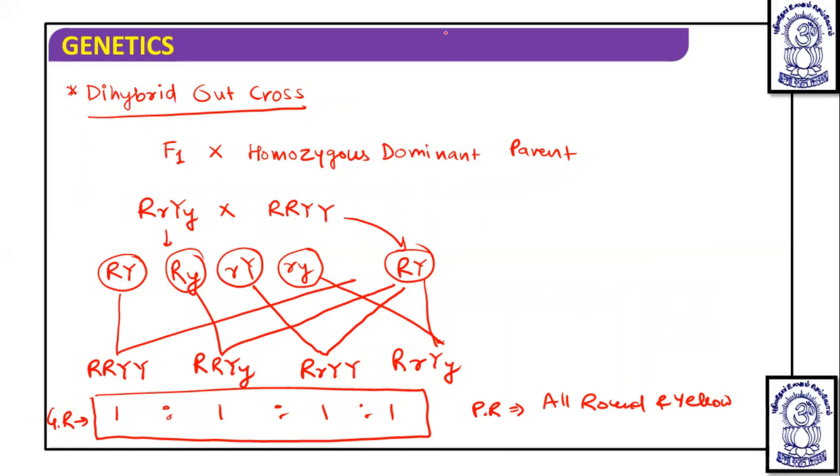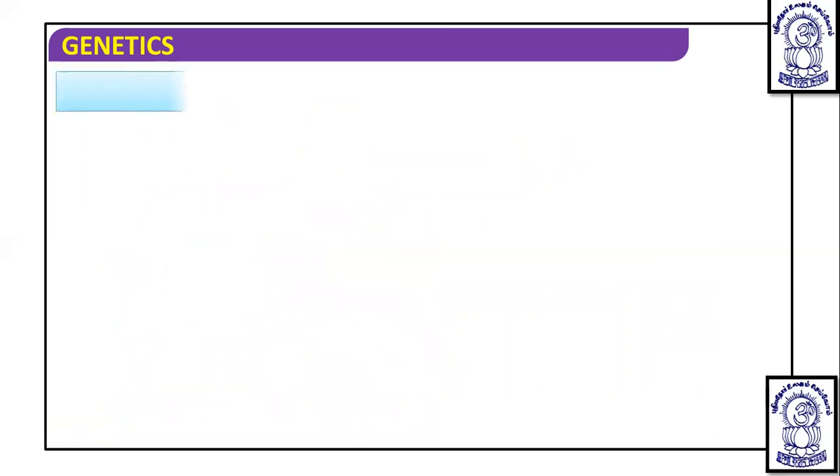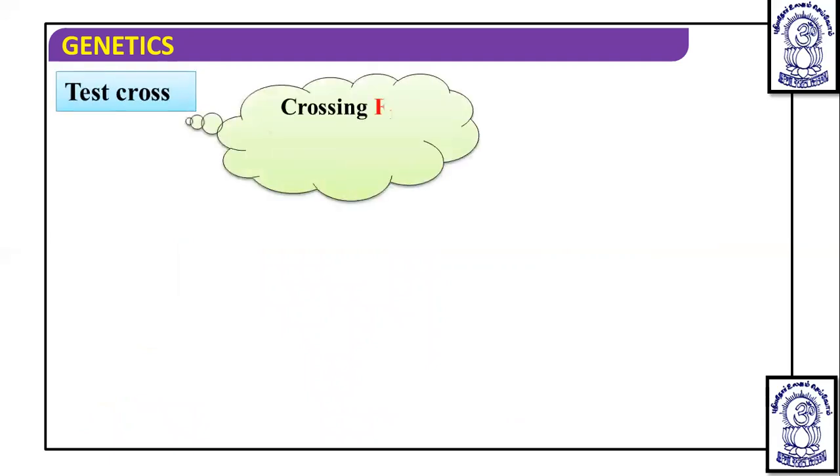Actually it has no significance, because initially it was discovered and someone showed some significance, but later on it was discarded. Due to the discovery of this, another cross evolved, that is test cross, and it is of great significance. In test cross, here also crossing of F1 occurs with the recessive parent, that is a homozygous recessive parent.